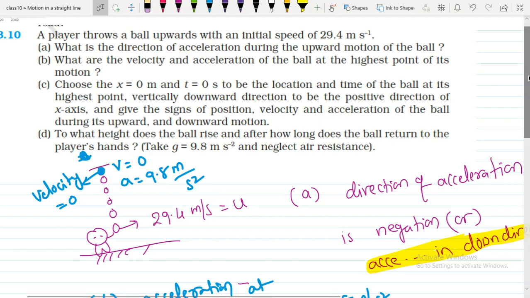So they are giving a situation: x equal to 0, t equal to 0 is the location and time of the ball at its highest point, with the vertically downward direction as the positive direction of the x-axis.